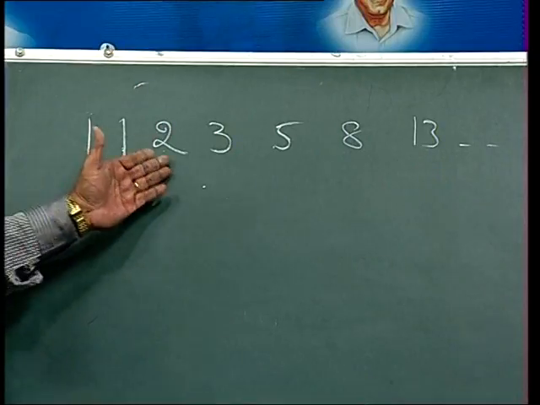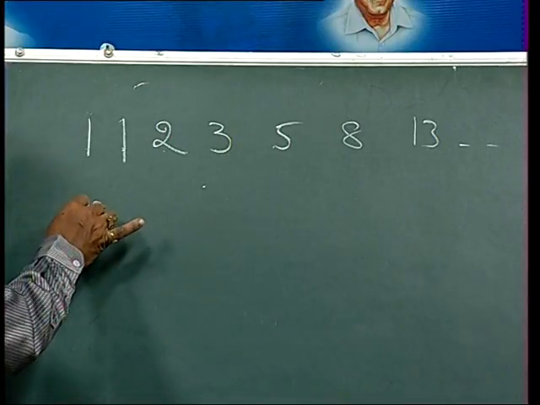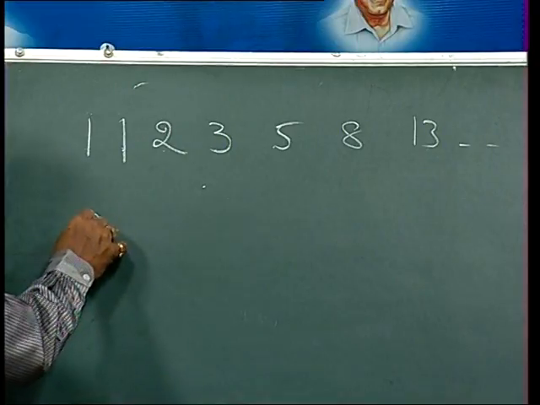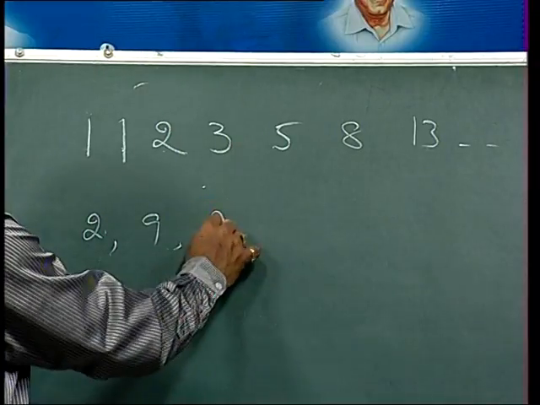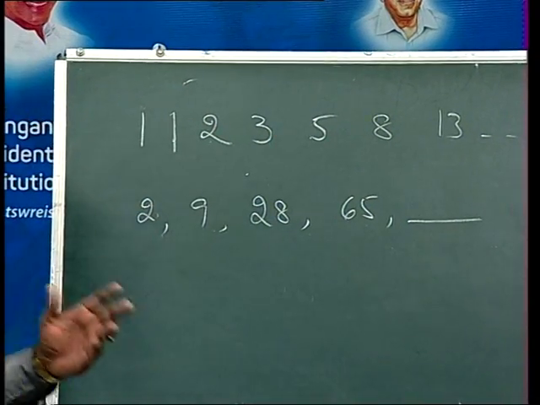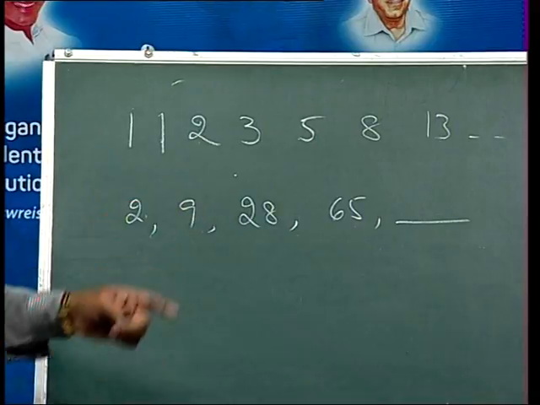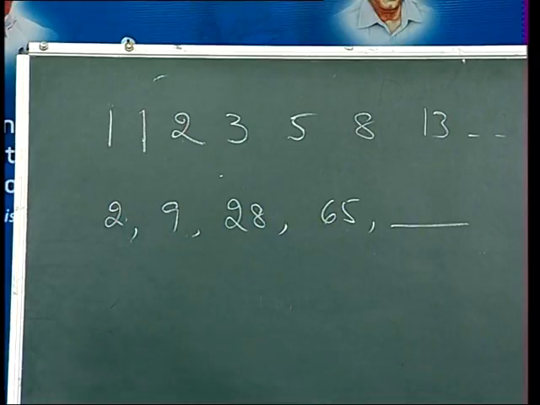Anyway, like 1, 1, 2, 3, 5, sometimes they may ask a question like this, just observe it and answer. The first one is 2, the second is 9, the third is 28 and the fourth is 65. What is the next number? They may ask: 2, 9, 28 and 65, which number comes next? Take a few seconds, say the answer, try it. Start with pen and paper and do the work. Is there any way to find this? This is the most important, because so many kinds of questions are based on this concept only.